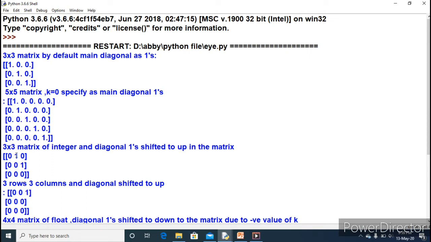In the previous case the k value was 1, so it shifted one step upward from the main diagonal. Again, k equal to 2, then it will move further upward from the main diagonal. So in this case k was 2, that is why the output has come like that.